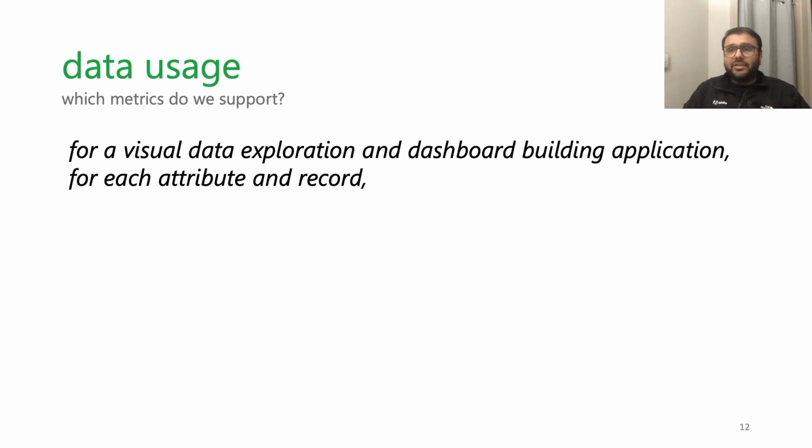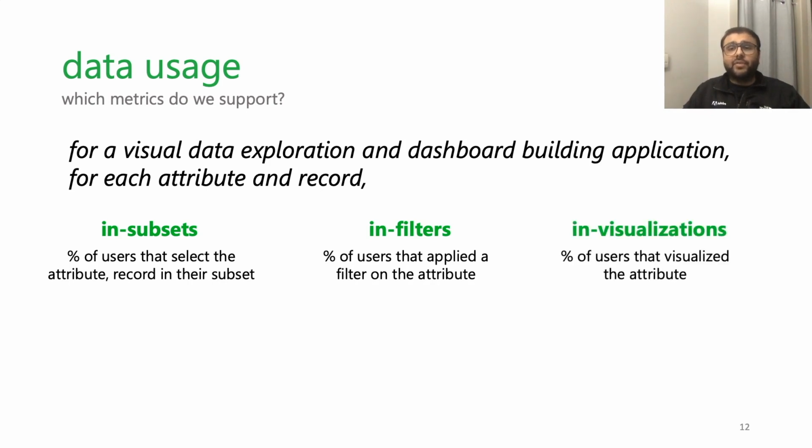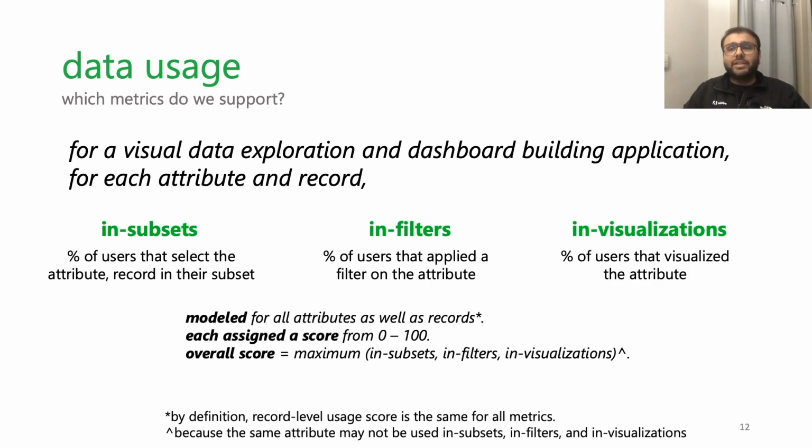Because usage information is application-specific, we consider a visual data exploration and dashboard building application and define three metrics. In subsets, as the percentage of users that select the attribute or record to be in their subset. In filters, as the percentage of users that applied a filter on that attribute. And in visualizations, as the percentage of users that assigned the attribute to a visual encoding. Like quality, we model these metrics at an attribute level as well as a record level and assign a score from 0 to 100. We also compute an overall score.